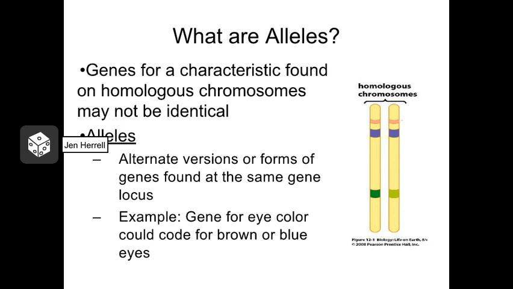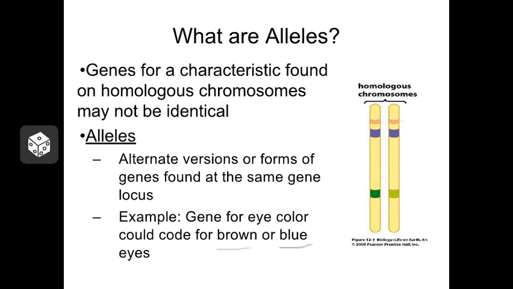The different versions or variations of a gene that exist are referred to as alleles. Let's take eye color as an example. The most common alleles for eye color are brown eyes and blue eyes, but there are other alleles that exist. Some people are born with purple eyes, for instance, or even yellowy looking eyes. Those are all alleles for that gene.